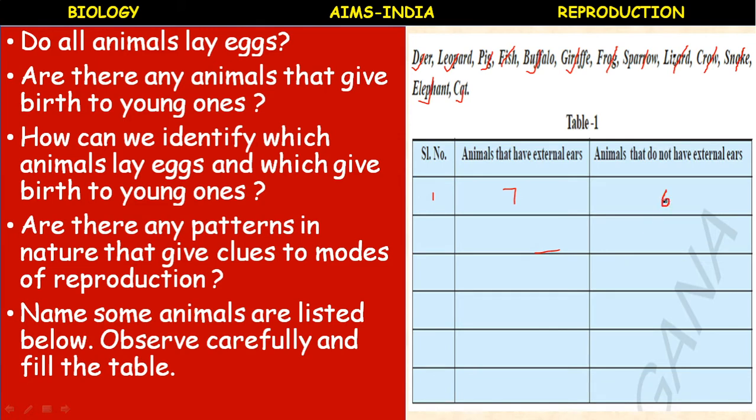Okay, you write the names of those animals and you can add to that list the animals with external ear and the animals without external ear. Here we are finding the clues. Are there any patterns in nature that give clues to modes of reproduction?